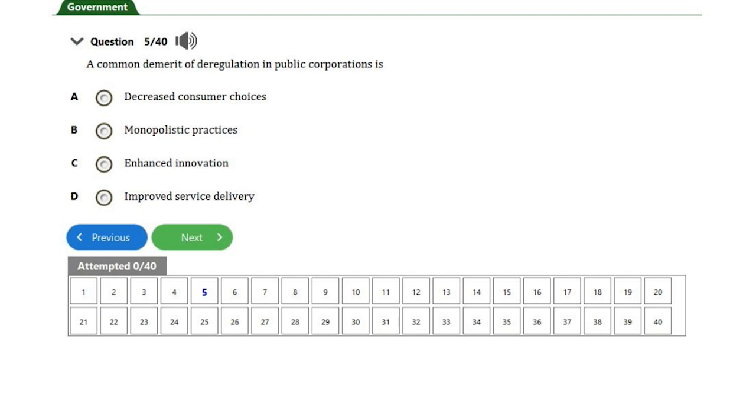A common demerit of deregulation in public corporation is monopolistic practices. Deregulation can sometimes lead to the concentration of market power in the hands of few companies, resulting in monopolistic behavior. Honestly, that is the correct answer, because that is the demerit. The moment government relaxes its laws, the tools end up in the hands of few.